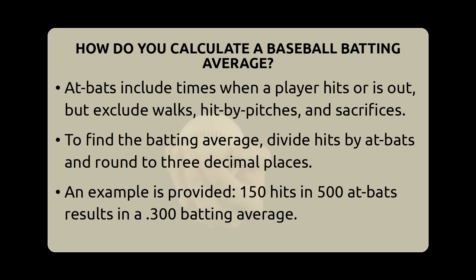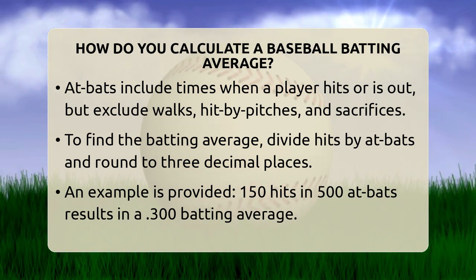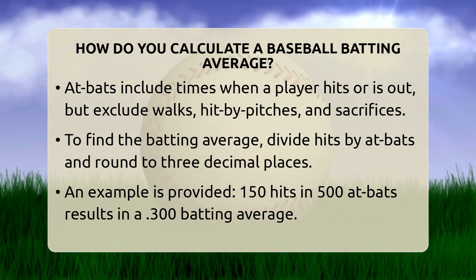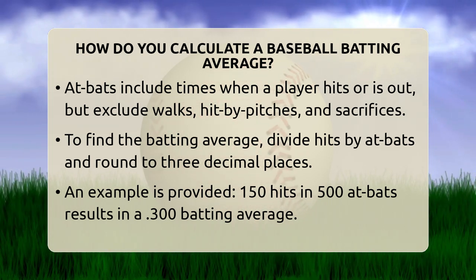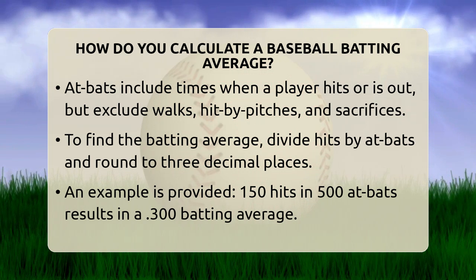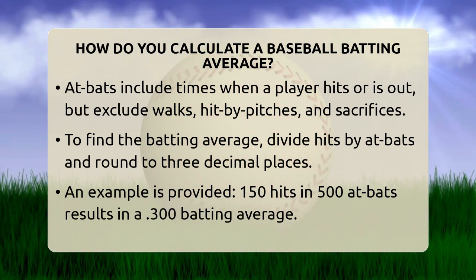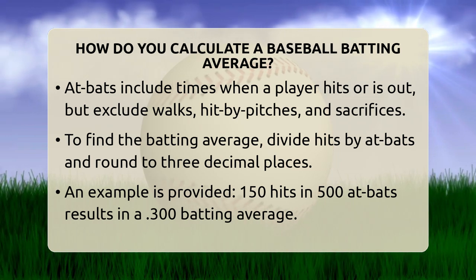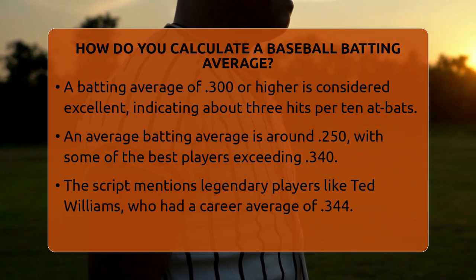Once you have those numbers, calculating the batting average is straightforward. You divide the total hits by the total at-bats. For example, if a player has 150 hits and 500 at-bats, you take 150 and divide it by 500. That gives you 0.30. Usually, batting averages are shown as a decimal rounded to 3 places. So in this case, the batting average would be written as .300.